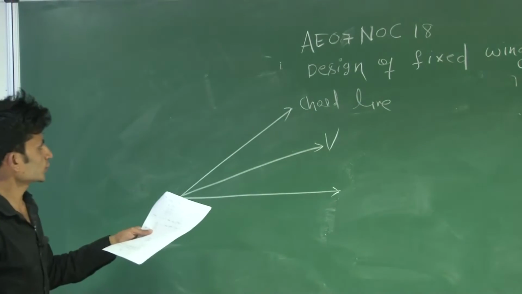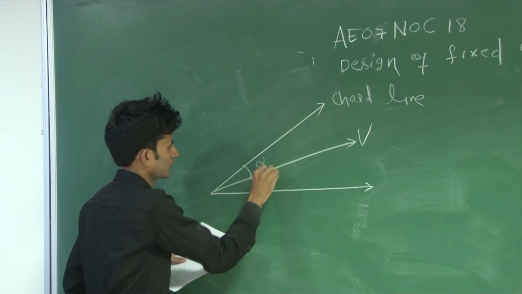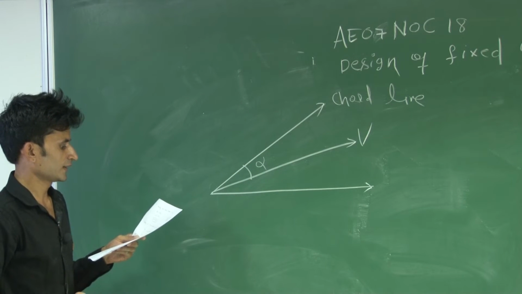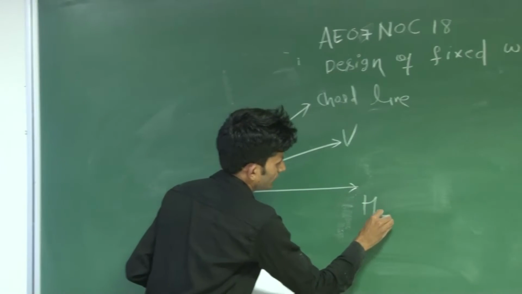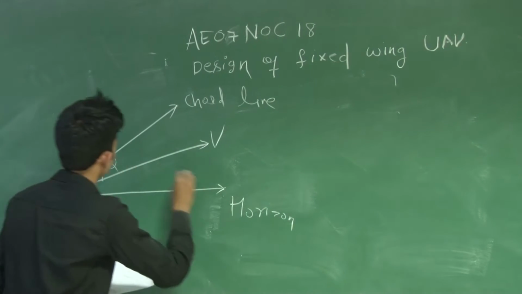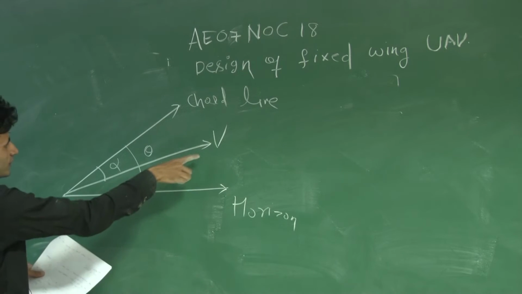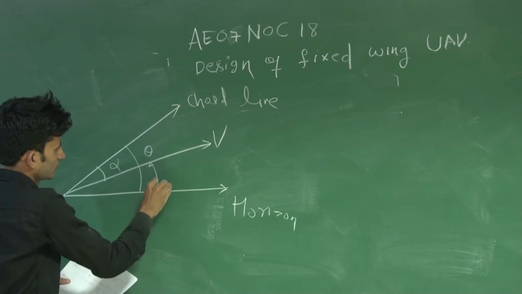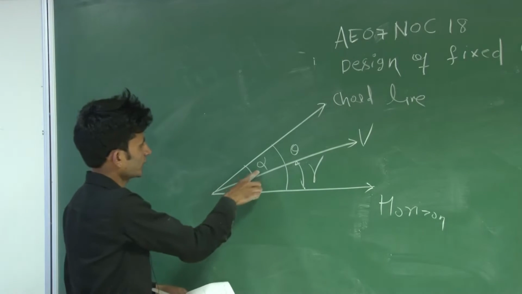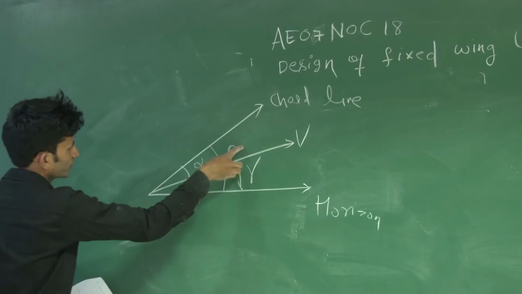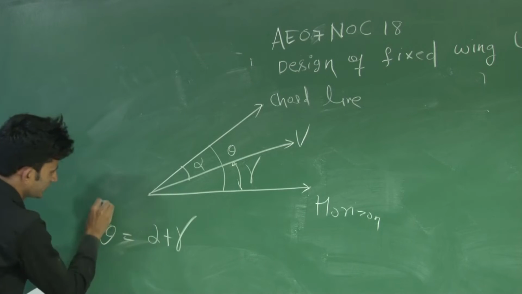Already I told you the angle between the chord line and free stream velocity is the angle of attack alpha, and the angle between the chord line and horizon will be the pitch angle theta, and the angle between the velocity vector and horizon will be the flight path angle gamma. So using this you can say that alpha plus gamma gives theta. So theta will be alpha plus gamma.